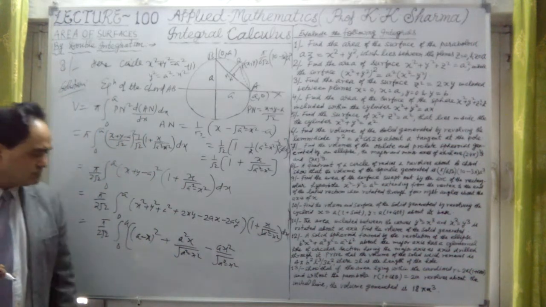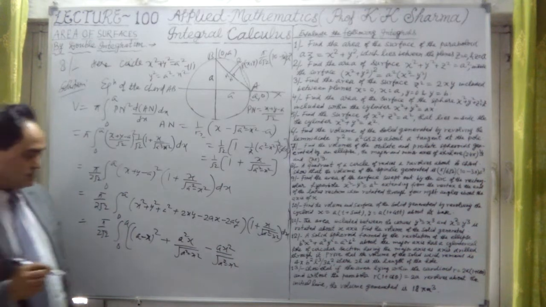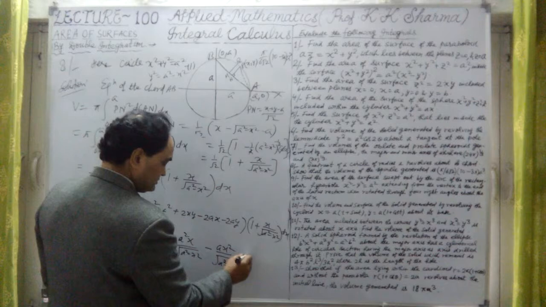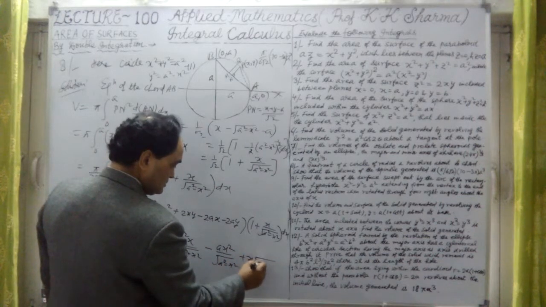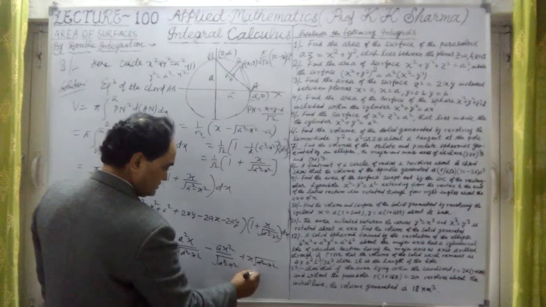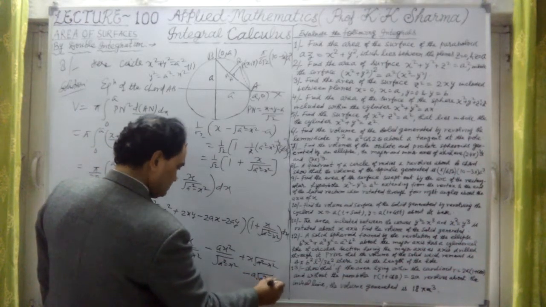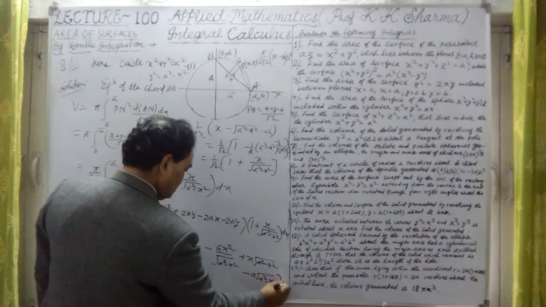Then the other two terms are plus x under root a square minus x square and minus a under root a square minus x square, within the bracket, into dx.